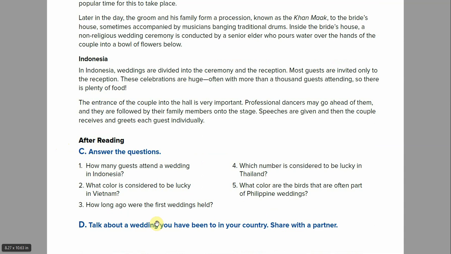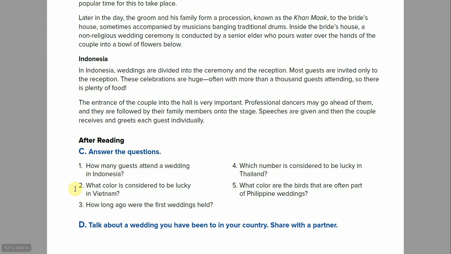So now we have the same 5 questions. Now we need to answer them. So, how many guests attend a wedding in Indonesia? All right, we know the place is Indonesia, and we're looking for a guest. So we're looking for a number. So here you go. But most guests are invited. These celebrations are huge, often with more than 1,000 guests. So how many guests attend a wedding in Indonesia? 1,000 or more. There you go.